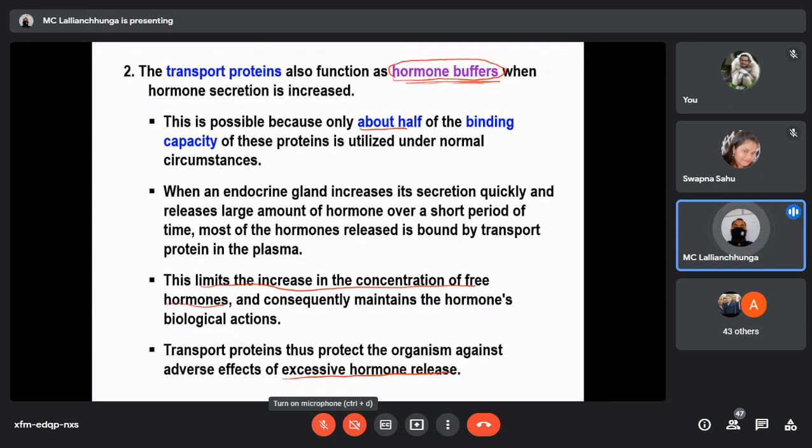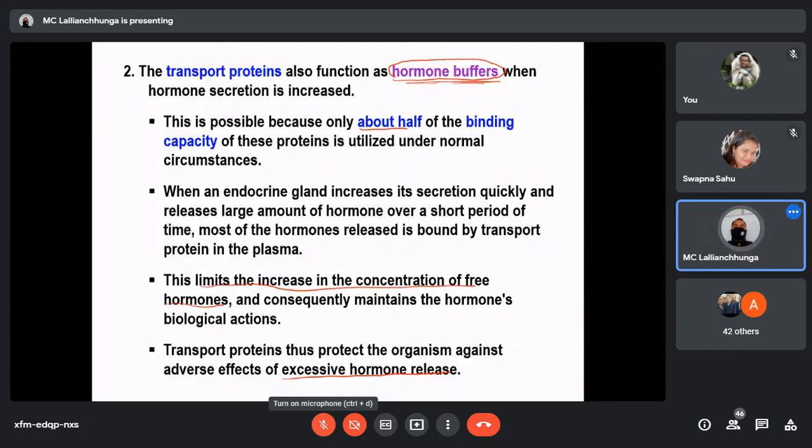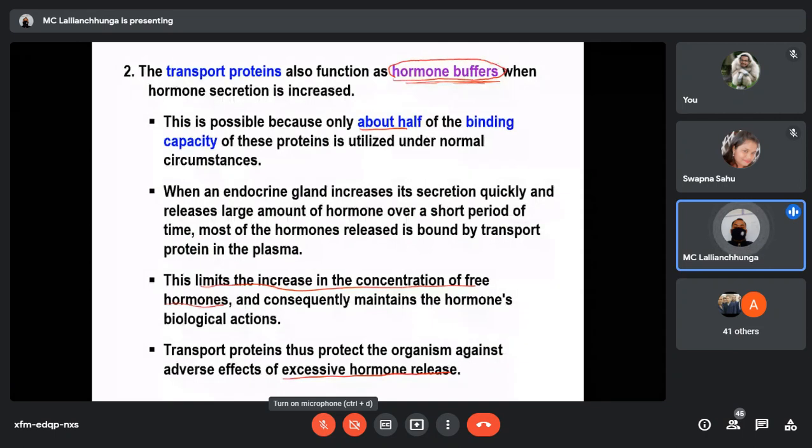I'll repeat once again. Under normal conditions, approximately half of the binding capacity of the transport proteins is utilized. Suppose there is a sudden increase in the secretion of a particular hormone, the other half, the free carrier proteins, can be utilized to buffer or bind those suddenly released hormones. So this will prevent an excessive or sudden increase in the free form of the hormones in the blood. So that is important.